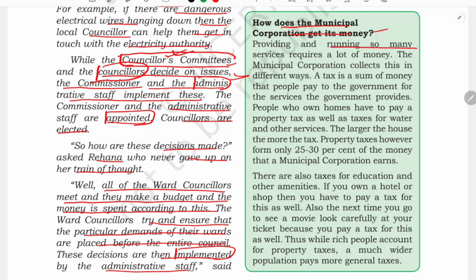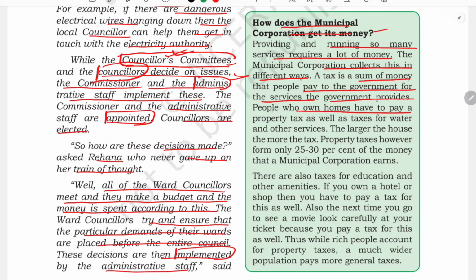Providing and running so many services requires a lot of money. We have seen that so many facilities are being provided, isn't it? So in order to run them, we'll need lots of money as well. And the municipal corporation collects this in different ways. A tax is a sum of money that people pay to the government for the services that the government provides.